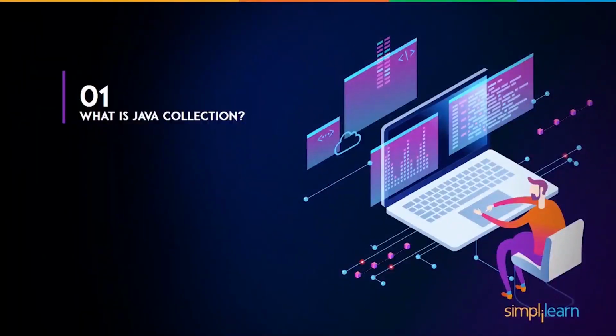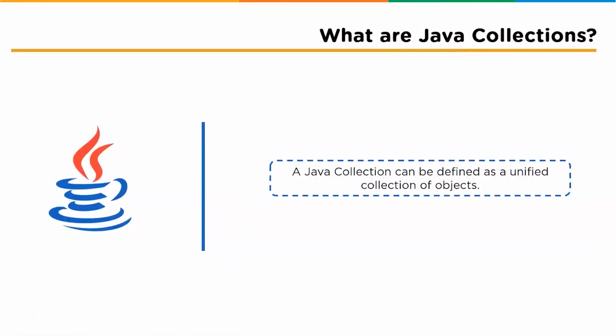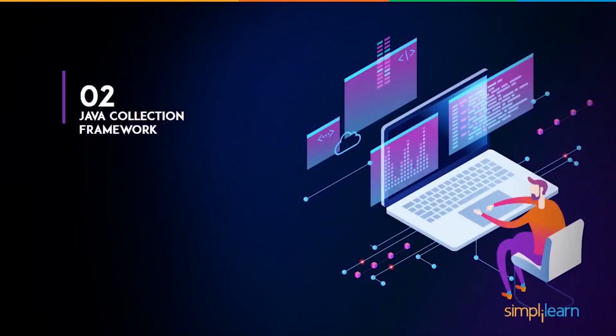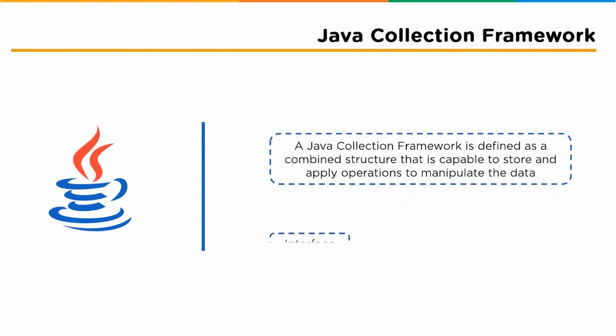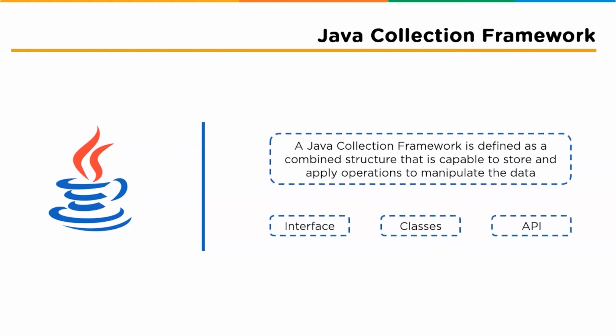What exactly is a Java collection? A Java collection can be generally defined as a collective unit of objects in the form of a group. For example, a group of numbers of integer data type, etc. Moving forward, we enter into our next topic, the Java Collections framework. This will help us understand Java collections in a little more detailed way. A Java collection framework represents a unified architecture for storing and manipulating a group of objects. Its architecture includes the following: an interface, a class, and the Java Collections API.